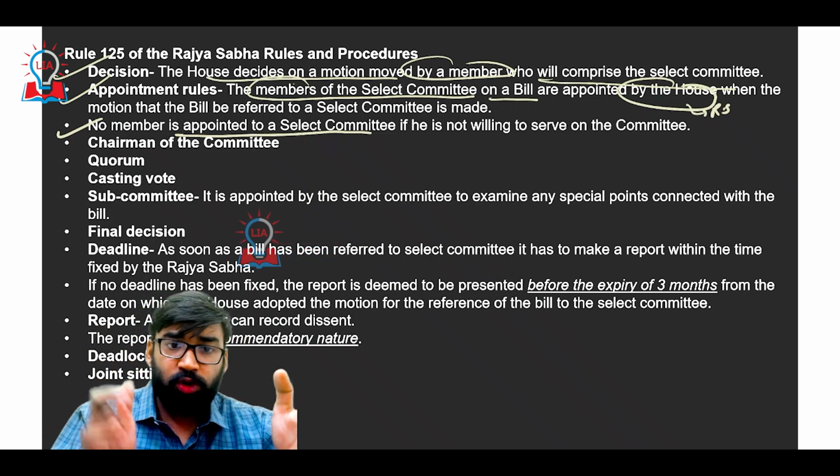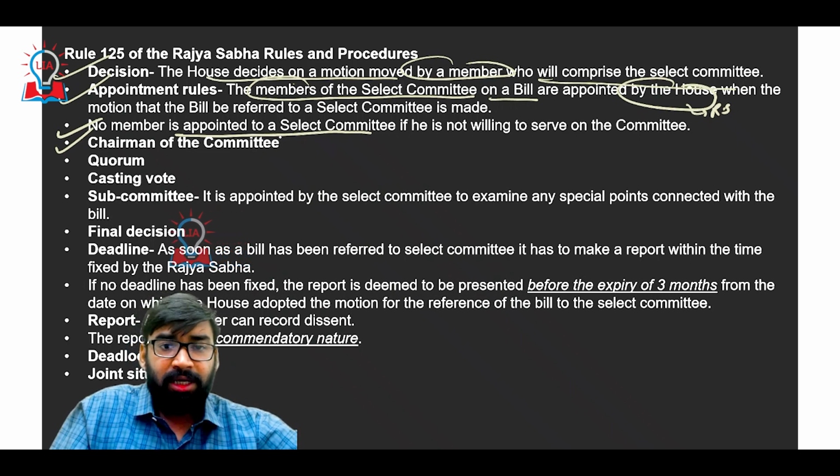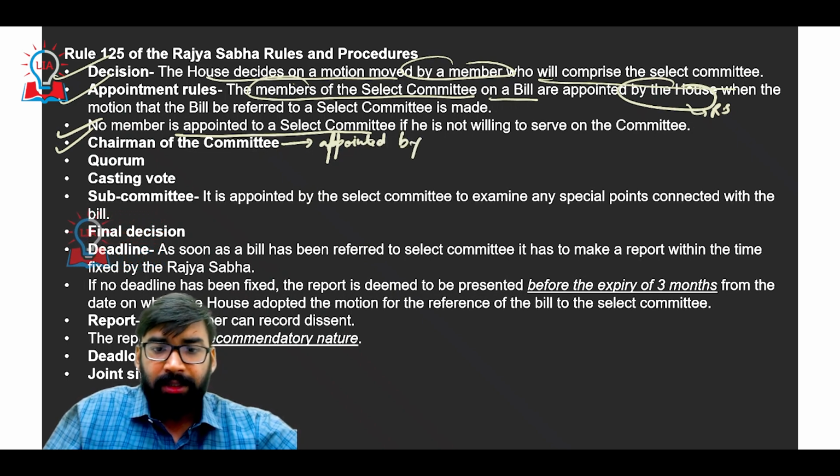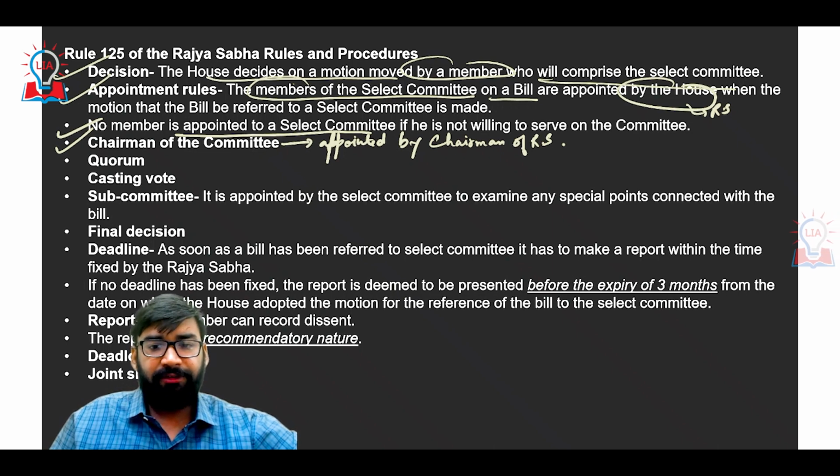Now the chairman will also be there. So who will be the chairman of the committee? Remember this, the chairman of the committee is appointed by the chairman of Rajya Sabha. Clear everyone?